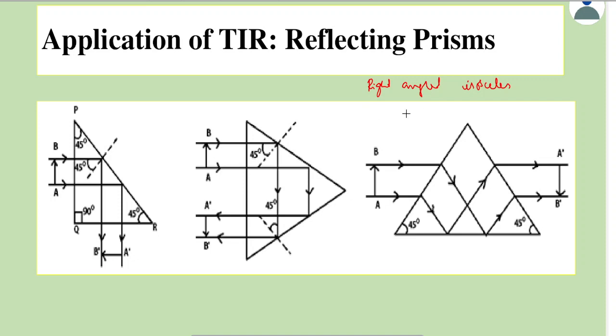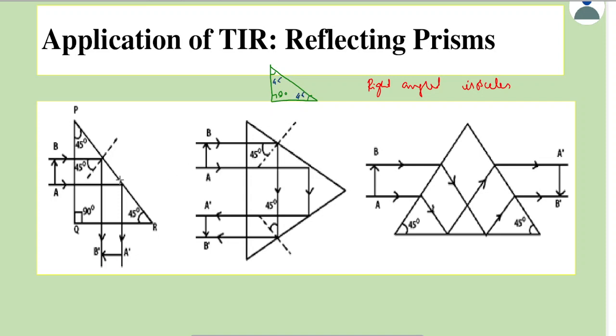The triangle what you're getting in this case would be a right angled isosceles triangle, which means you'll have three angles, out of which one angle is 90 degrees and remaining angles is same in this case because it is an isosceles triangle. This would be 45 degrees and this would be 45 degrees.